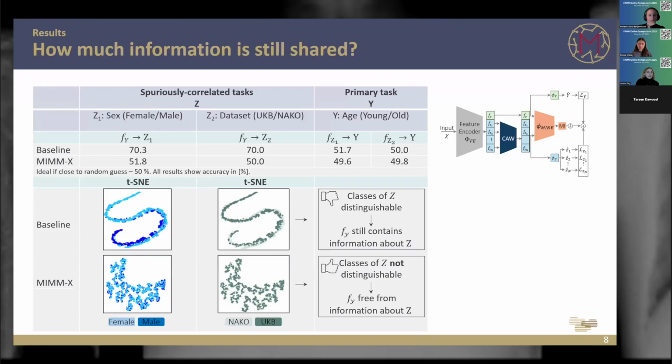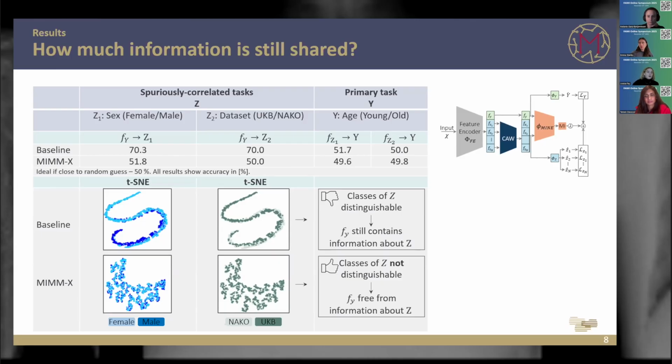We also visualize this with a t-SNE plot. Each point in this t-SNE plot represents the feature vector Fy, so the age group feature vector, but colored by its spurious correlated class. The idea is that we don't have any information anymore, as said before.